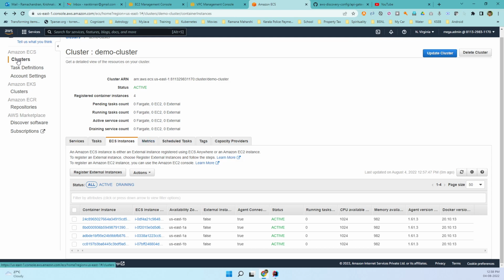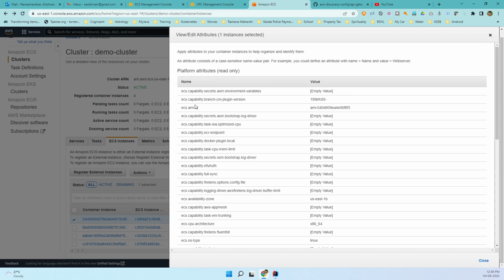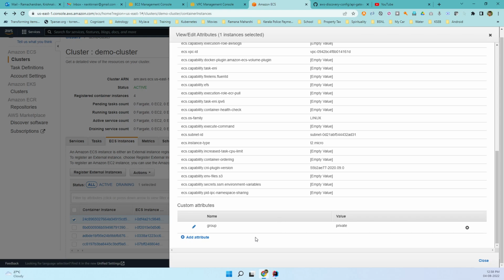So in this video, we created the cluster with the 4 T2 micro instances. Once those instances were provisioned, we went into those instances, found out whether each has been deployed in public or private subnets, and then we added a custom attribute to each of these instances. Already, the ECS cluster has given some built-in attributes, and we could use any of these attributes, but I am choosing a custom attribute. Again, you can edit it if you want. We will be using these attributes.